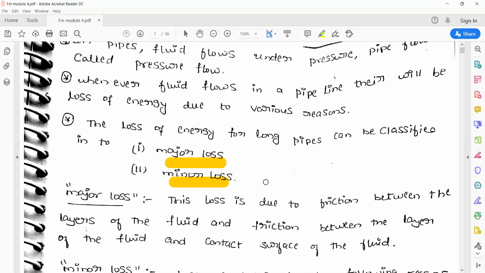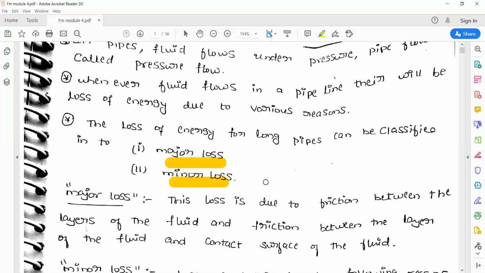At the inlet of the pipe there will also be some loss, and at the exit also. Due to obstruction in the pipe there will also be some losses. These are all called minor losses.